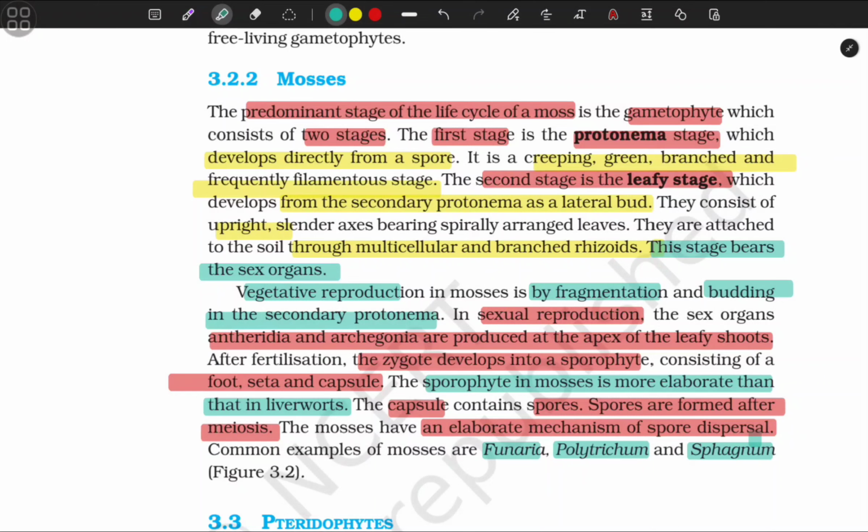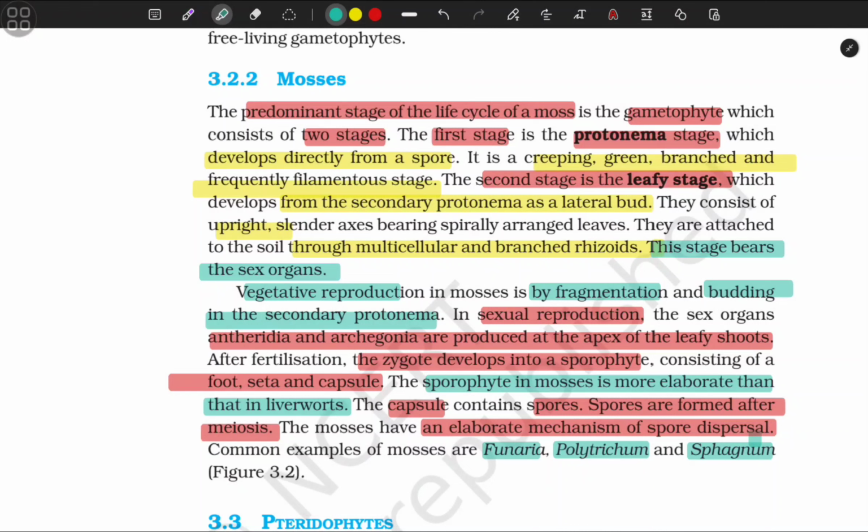The second stage is the leafy stage, which develops from the secondary protonema as a lateral bud. They consist of upright, slender axes bearing spirally arranged leaves. They are attached to the soil through multicellular and branched rhizoids. This stage bears the sex organs.